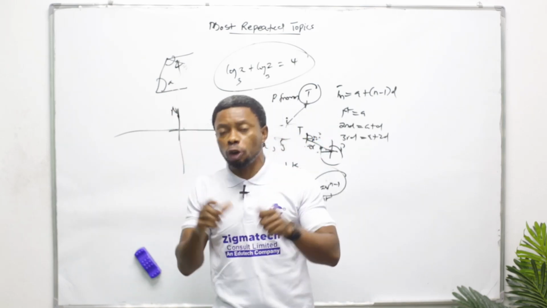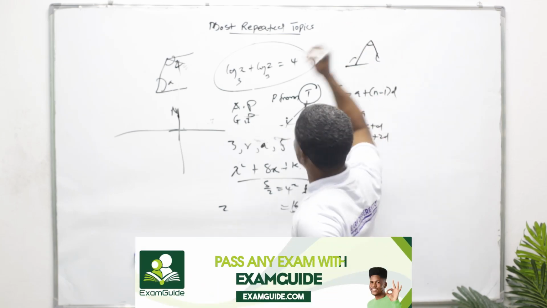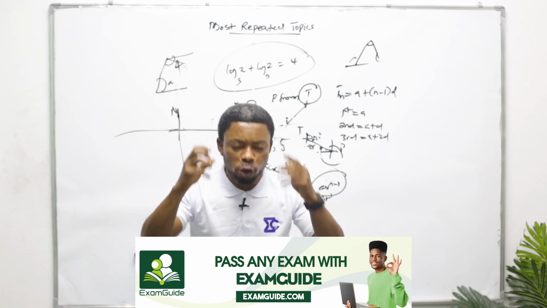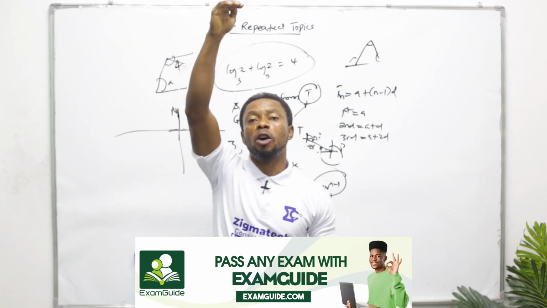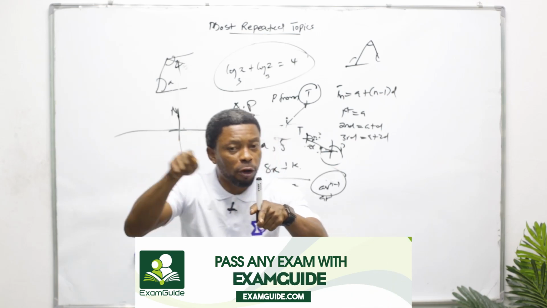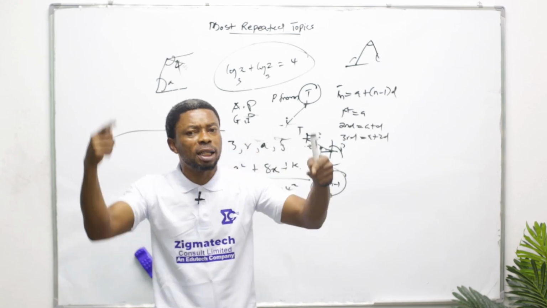So don't forget all these theorems. One exterior angle is equal to the sum of the two opposite interior angles. These are the theorems that you need to put in you. When you have all these theorems and you see the question, you test the theorem. Before you solve, don't rush. Test the theorem: if I apply this, will it work? If not, test another theorem.